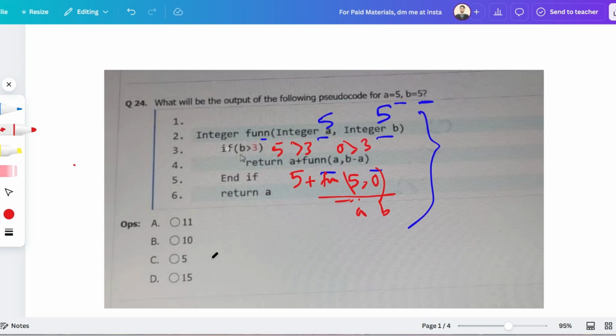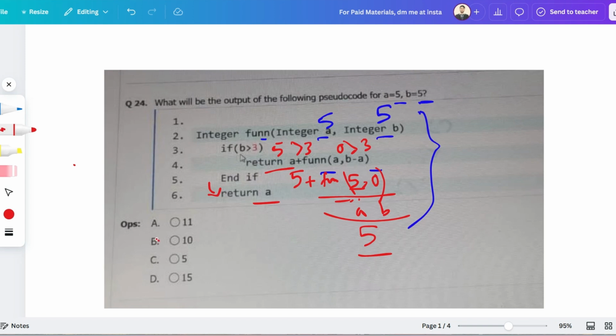The control will go out of the if block, and it will return 5. This function will return 5. Why? Because the condition did not match, and it goes outside the if block, where nothing is written apart from this return statement. So returning a, the value of a is 5, so it will return 5. So 5 plus 5 will be 10, and that will be the returning value of the function.